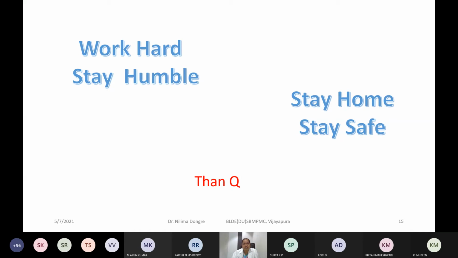So do not waste your time. Prepare, read on your own. We are there for your guidance. Any doubts or difficulties you can send to us. All the media are with you. Contact numbers are there, email IDs are there. You can communicate. Whatever you are writing, get it cross-checked by the teachers. Do not just keep it with you, and don't try to copy from Google, Wikipedia and all.